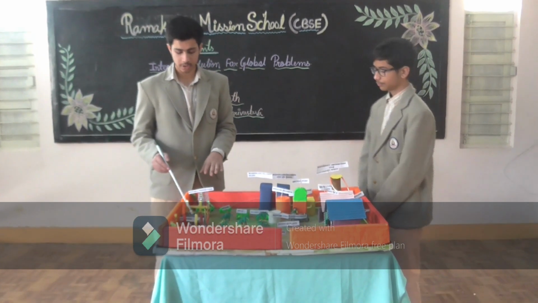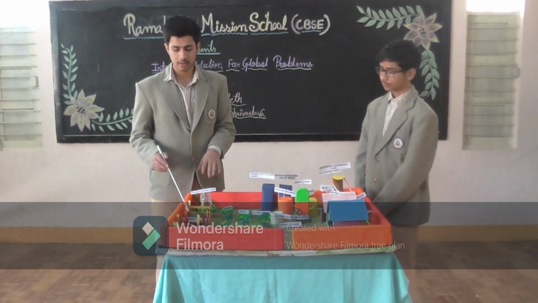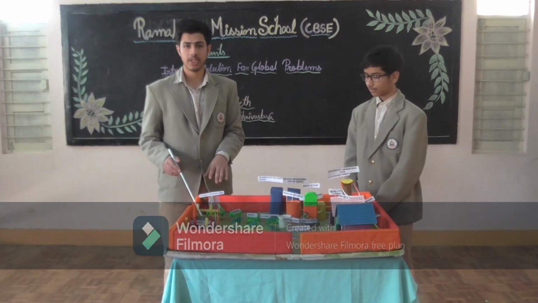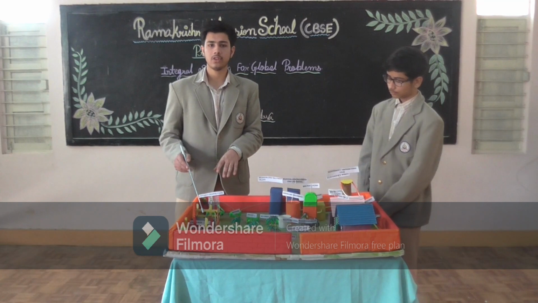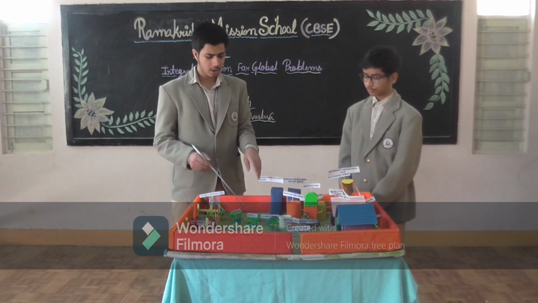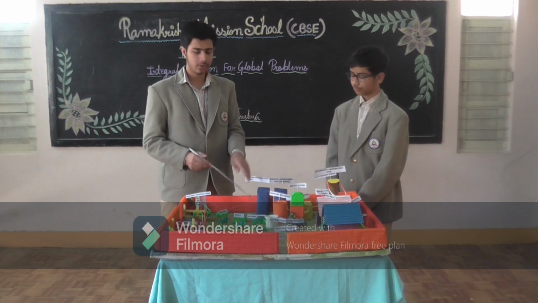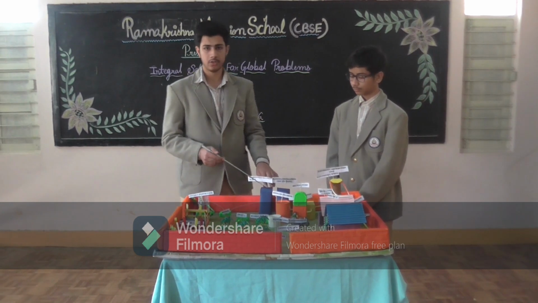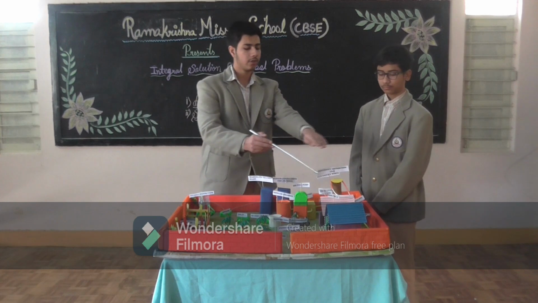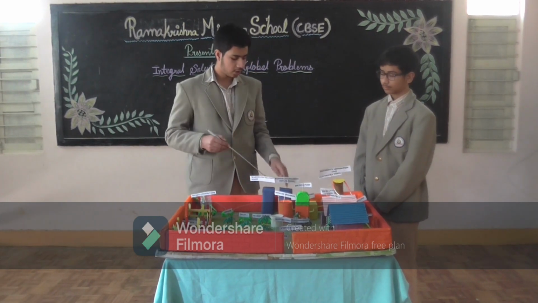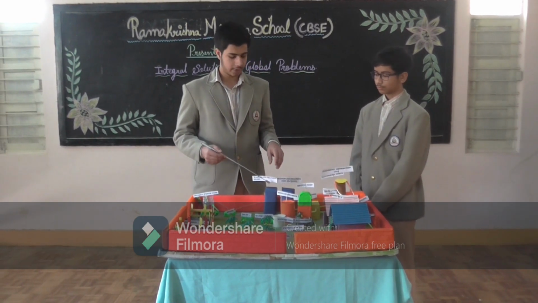This is a livestock unit. Here we can keep animals like cows, buffaloes, goats, sheep, etc. The waste products of the animals are used for our slurry. The slurry also receives wastewater from the wastewater treatment plant. This is our wastewater treatment plant. Here the water from the households and the cities comes for purification.